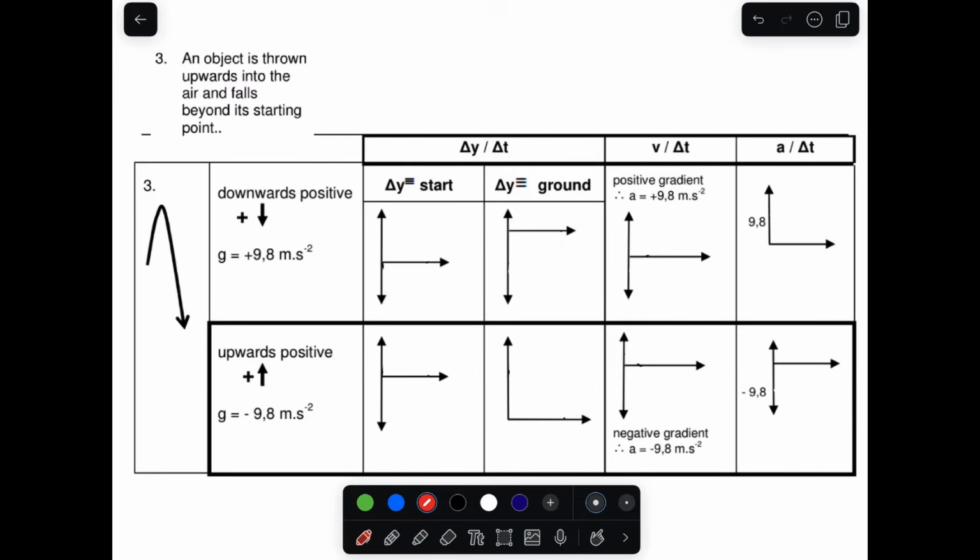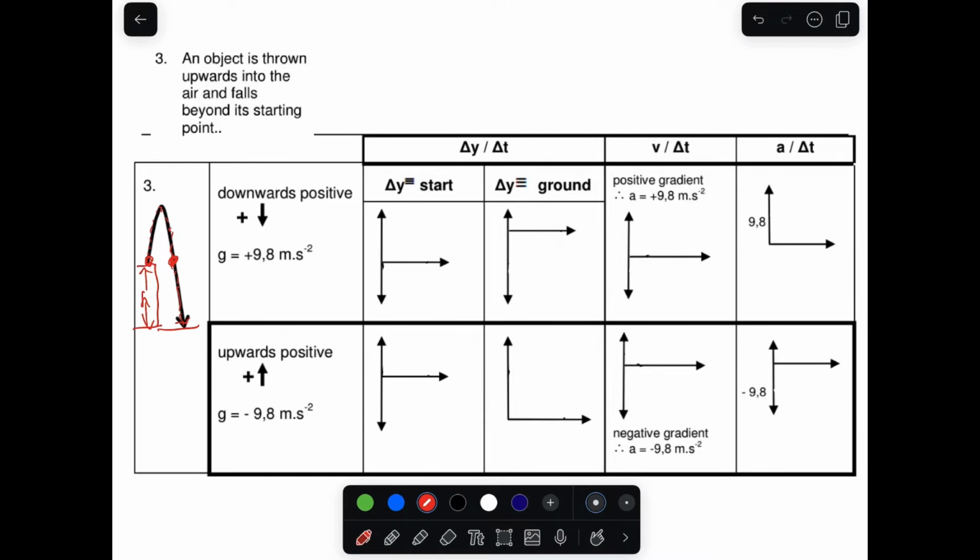This scenario is when an object is thrown into the air and falls beyond its starting point. Let's say this is a building. The object is thrown here and it moves upwards and reaches maximum height, and it passes the starting point and goes beyond it and reaches the ground.